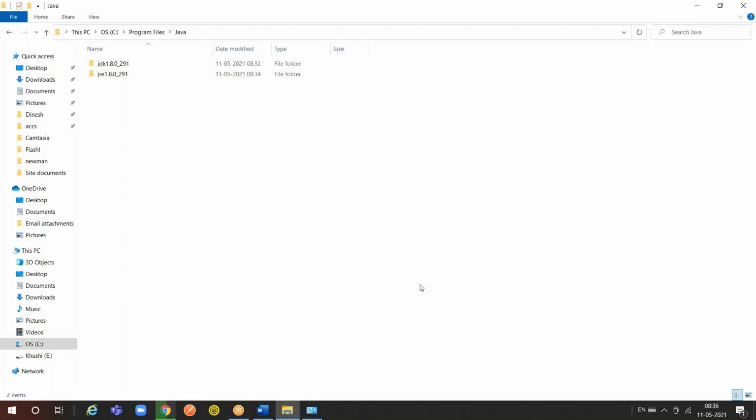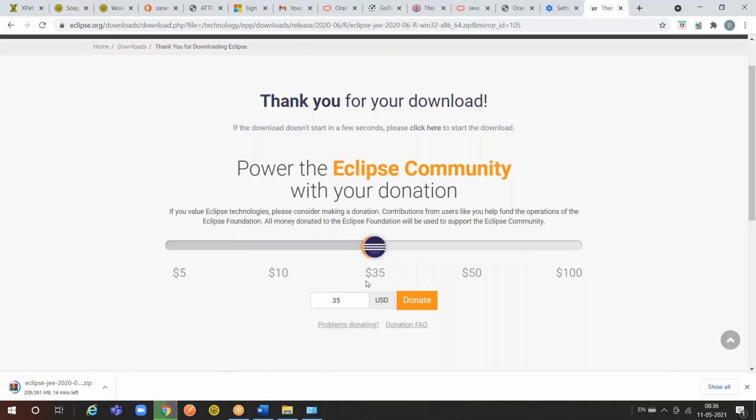See, friends, Java installation is done. Perfect. Now we are downloading Eclipse. Let it be downloaded. Tomorrow we'll extract and open the Eclipse. There we start creating the project, creating a package with standards, and creating a class and interface with standards. What is a Java class? What is an interface? Tomorrow we'll see in detail.